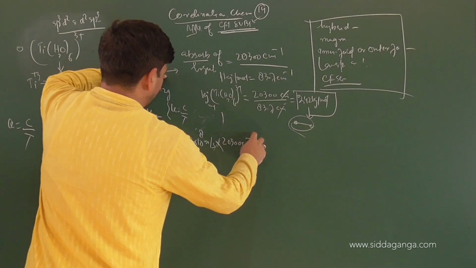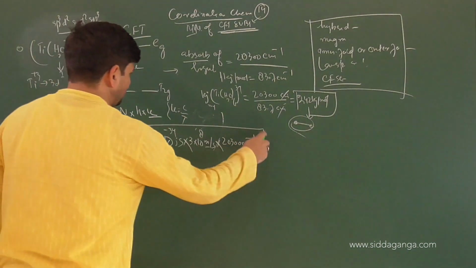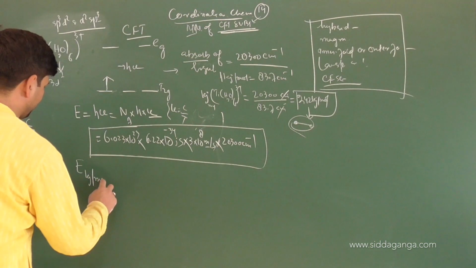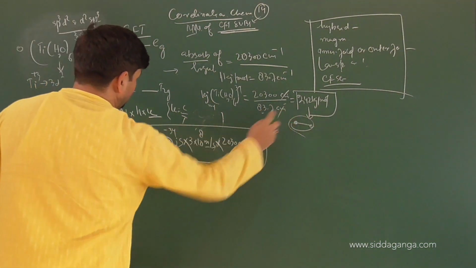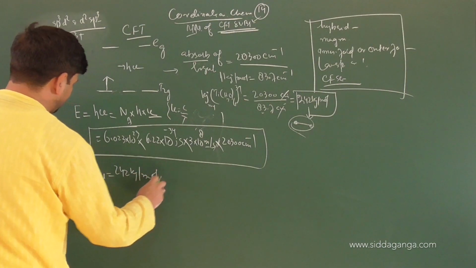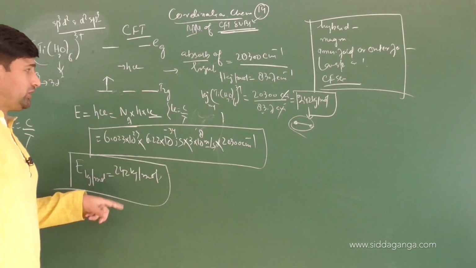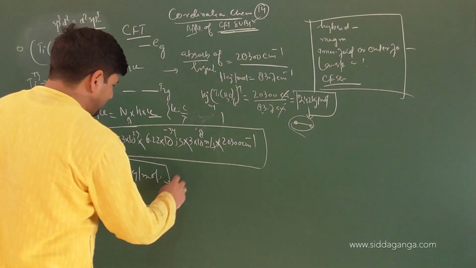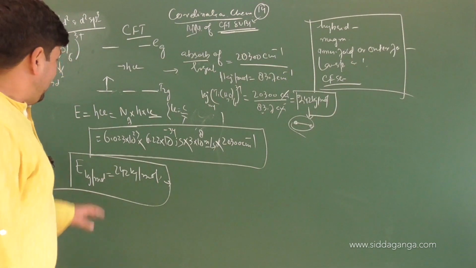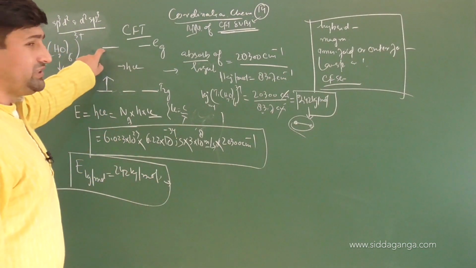20300 centimeter inverse. Convert these meters into centimeters and you will be able to find the value for 1 mole in kilojoules per mole, which will be exactly the same value we calculated, that is 242 kilojoules per mole. You can calculate it out, children. Now what is this? This is the amount of energy required for breaking. So technically this will be the crystal field splitting energy for the complex. And this is the energy required to shift an electron from the T2G set to the EG set.